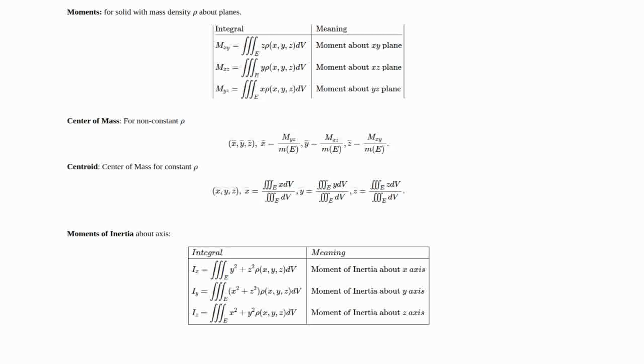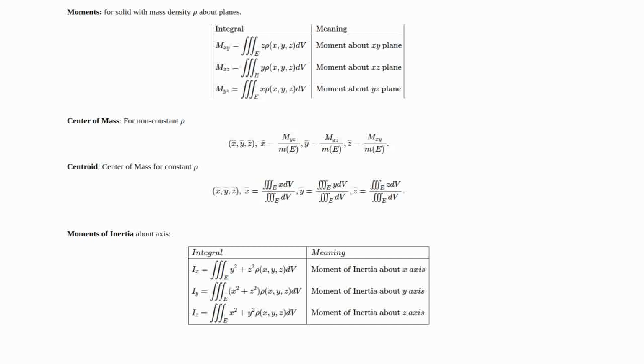The center of mass then is defined as x bar, y bar, z bar, which is the moment over the mass. So x bar is the moment about the yz plane over the total mass, and similarly y bar and z bar are defined. The centroid is a center of mass where rho is a constant. And since rho is a constant, it can be brought out of the integrals in the numerator and the denominator.